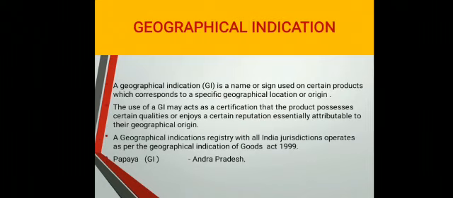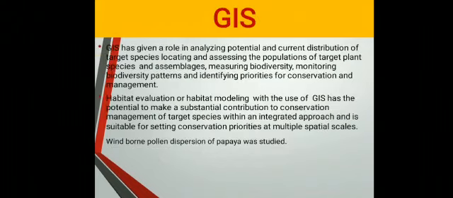Geographical indication is a name or sign used on certain products which corresponds to a specific geographical location or origin. The use of a GI may act as a certification that the product possesses certain qualities or enjoys a certain reputation, essentially attributable to its geographical origin. A geographical indication registered with All India jurisdiction operates as per the Geographical Indications of Goods Act 1999. The geographical indication of papaya is Andhra Pradesh.